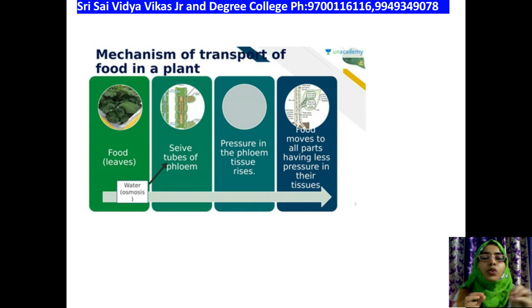That is, the source could be anywhere, but it helps in movement of substances from one part of the plant, that is from the source to the sink, that is the storage organ, throughout the leaf cells. You can see that in the sieve tubes of phloem tissues, pressure increases, which ultimately results in movement of food particles from one part to the other part.